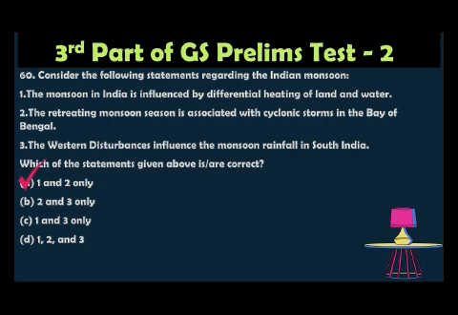Option 3 is wrong, so you can use the elimination technique with option 3. Whenever you have clarity about the western disturbance, you can eliminate option 3, and then you can get the answer, option A. So this is an elimination technique.